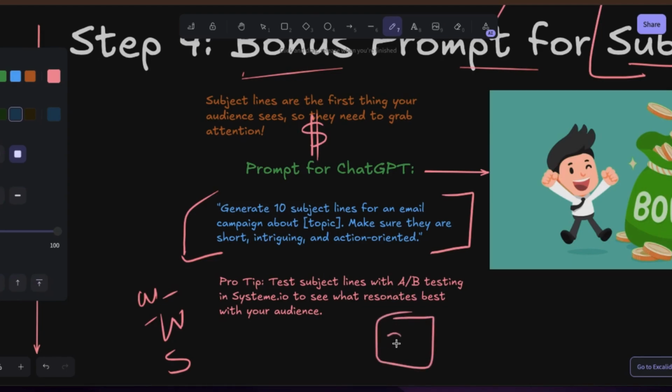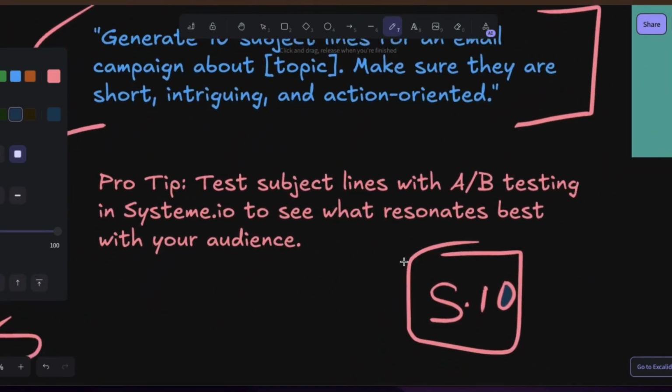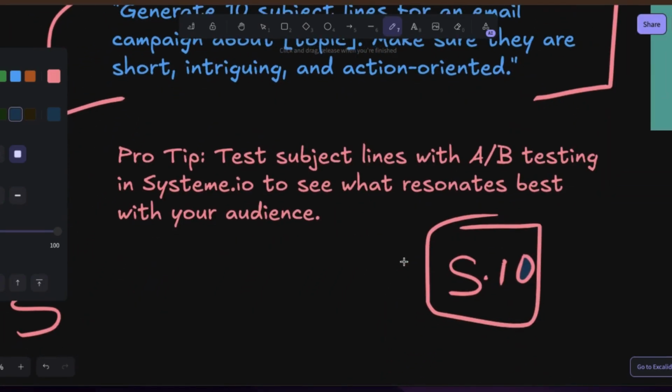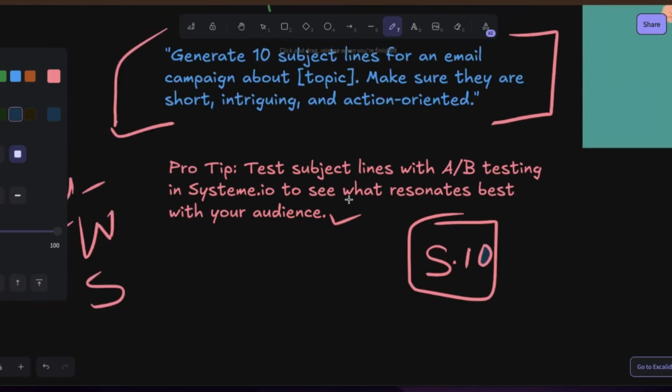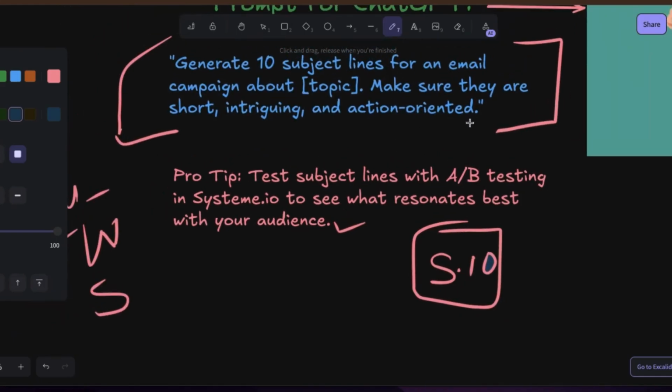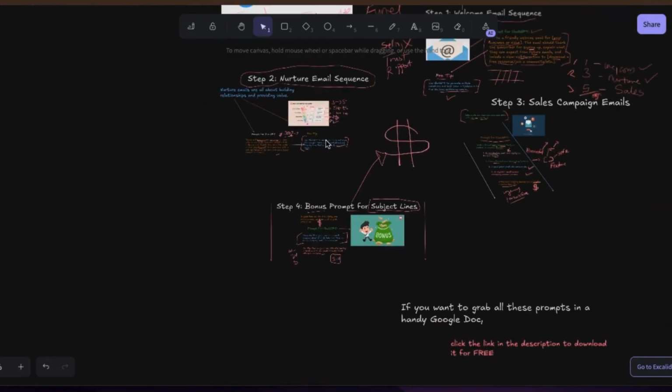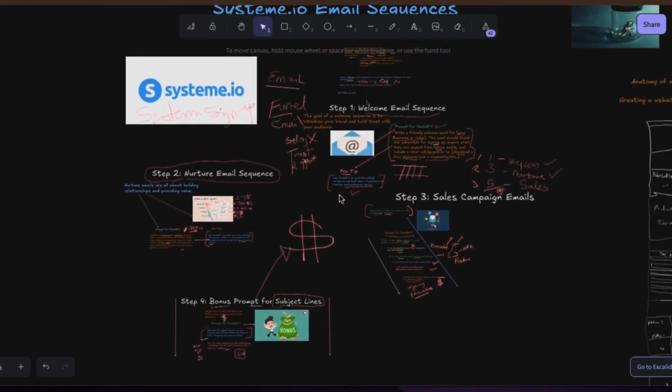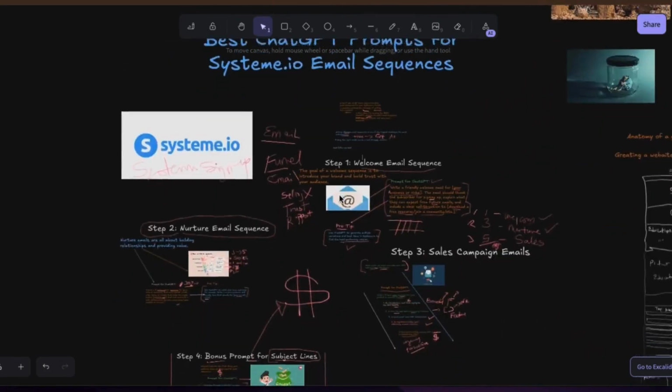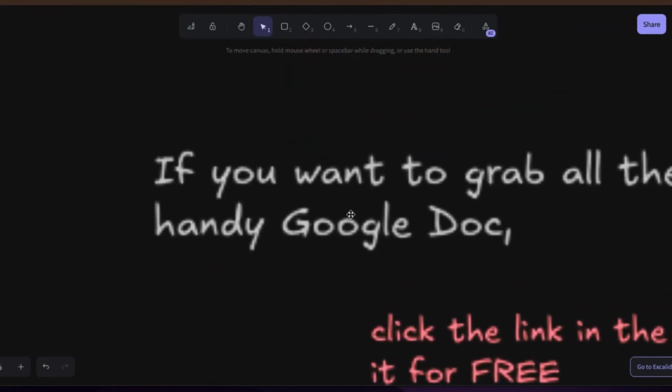You can do this test in System.io. Inside of System.io, you can test your emails. There's a feature in System.io called A/B testing. It will allow you to check which email people are opening the most, and usually you try that by using the headline. So this is just a tip for you. Go check it out. So guys, once you have this stuff done, I'm telling you, you are good to go, because email is one of the cornerstones of making so much money on the internet. And if your emails are not on point like this, you will not be able to make the kind of money you want to make.